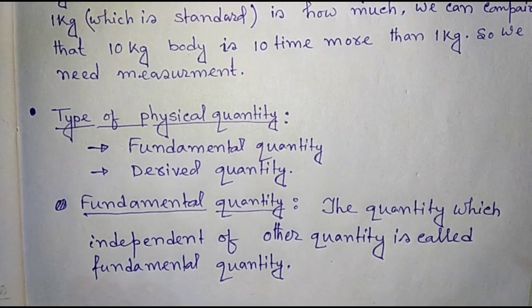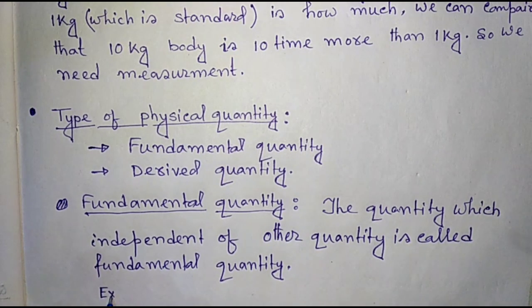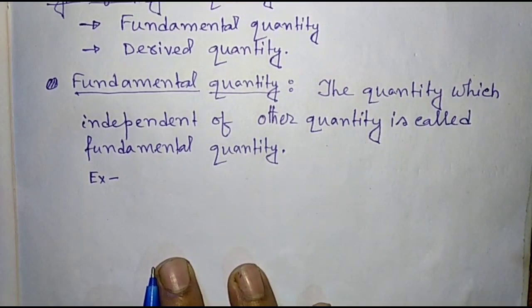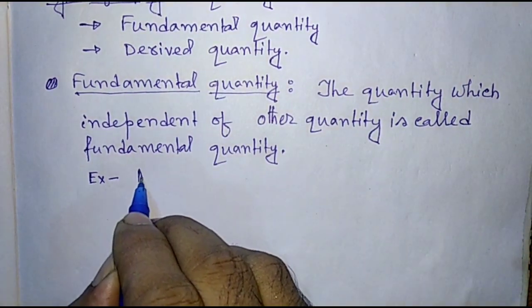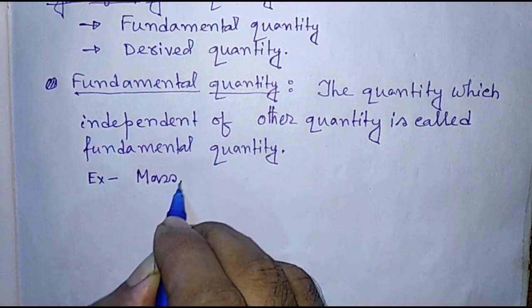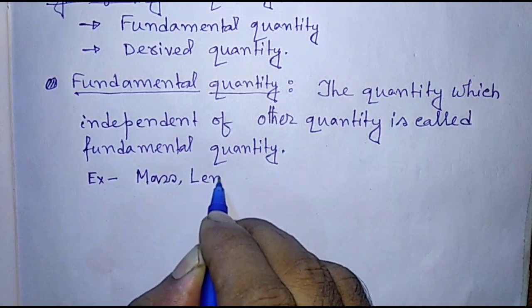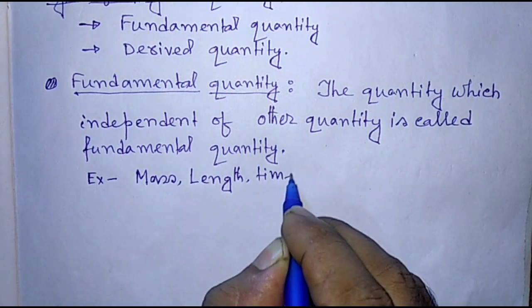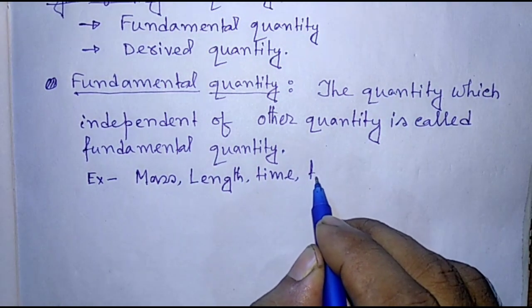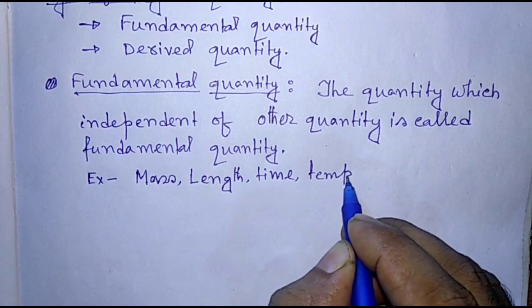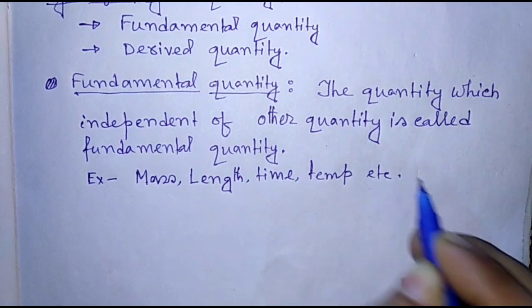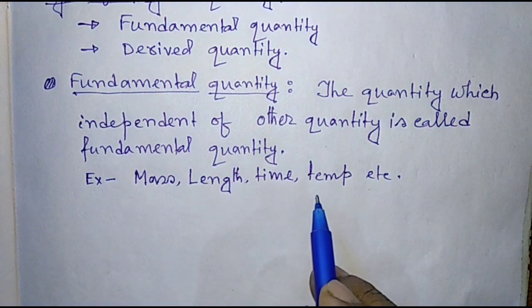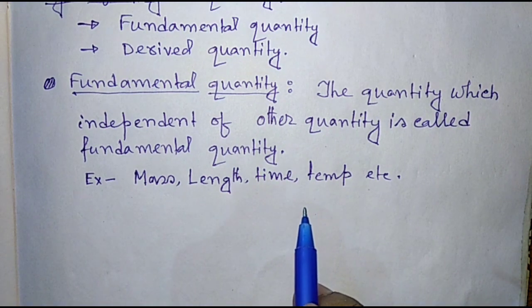As for example, mass, length, time, temperature, etc. There are 7 fundamental quantities in the world.